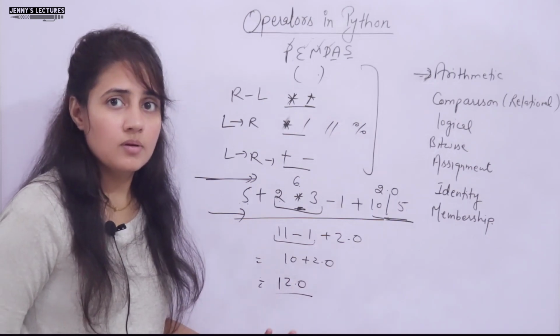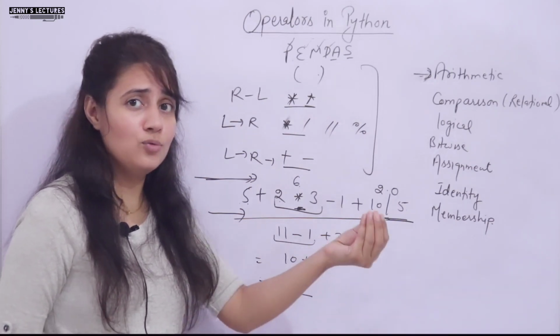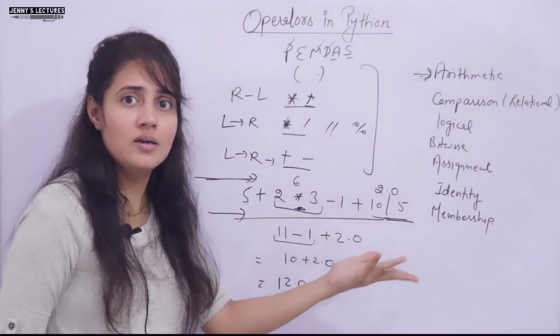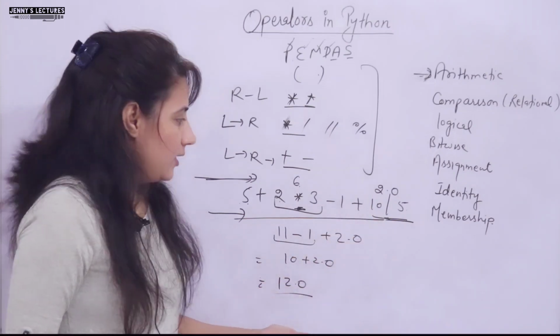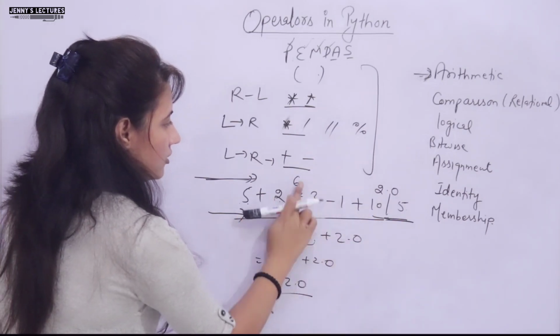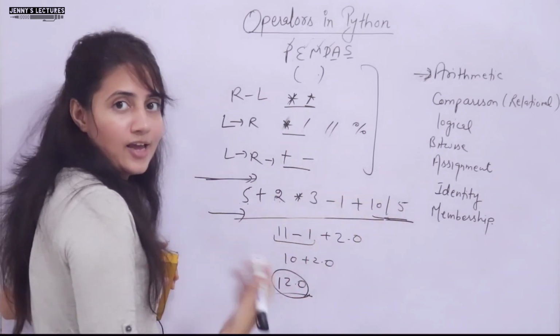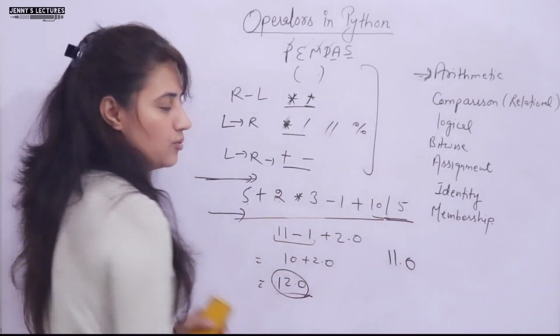These are very simple arithmetic operators, I guess. Only two new operators are there: floor division and exponent. Okay, now you have to change this expression. I don't know how you will change it, but the answer I want should be 11.0.